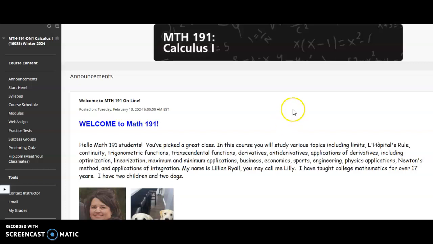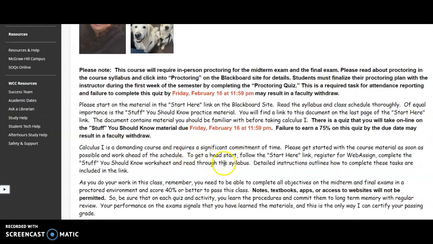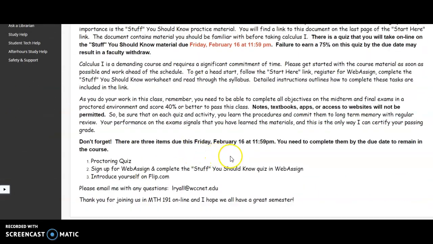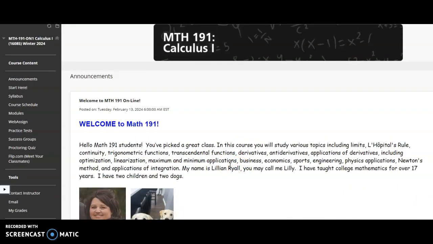I want to navigate you through the course to see what our Blackboard looks like and what needs to be completed. When you log into Blackboard, you're going to see this announcement page. On the announcement page, I'm going to put things at least once a week, to remind you of things that need to get done or give you some due date reminders, and tell you what you're going to be doing for that week. So that's the announcement page.